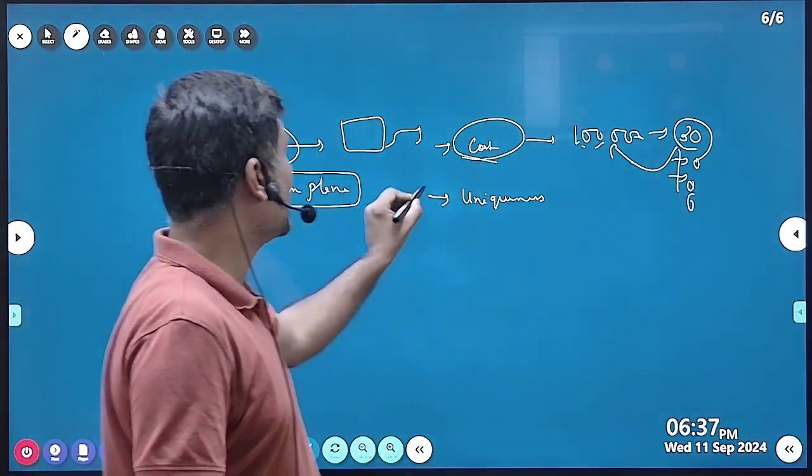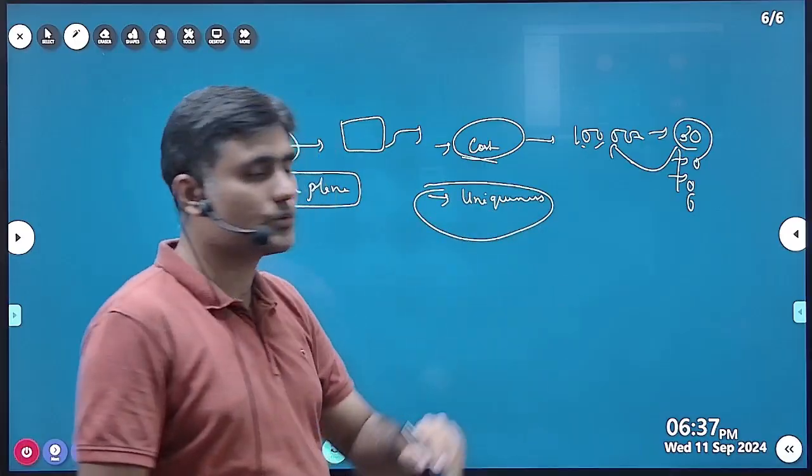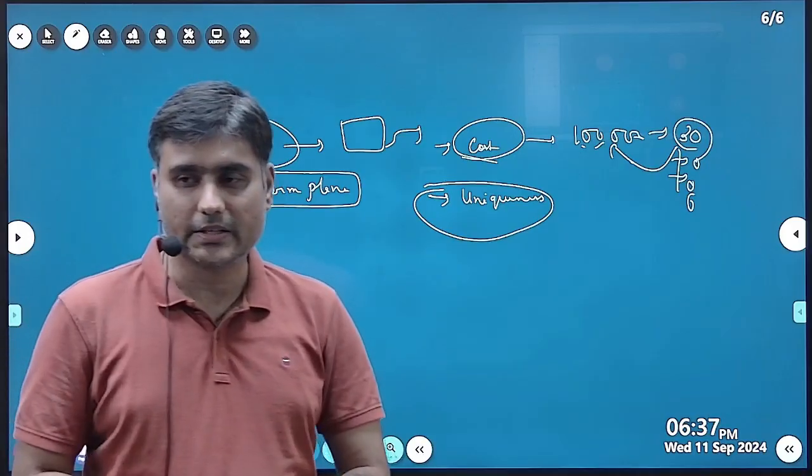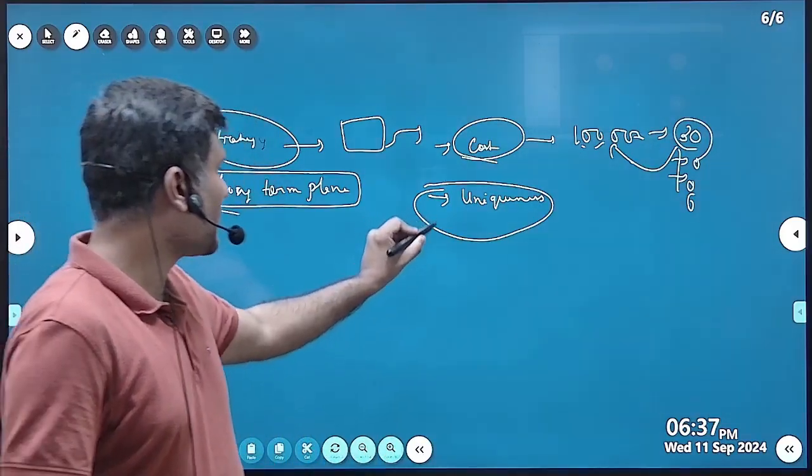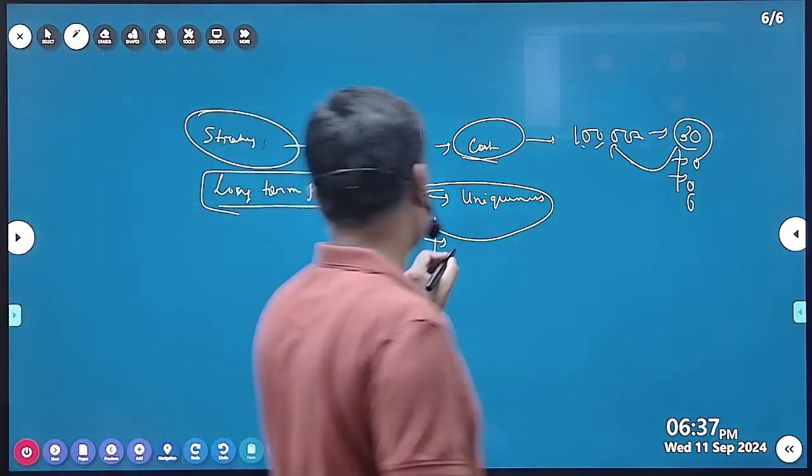But where does uniqueness come into play? Uniqueness generally comes when the product is luxury in nature.